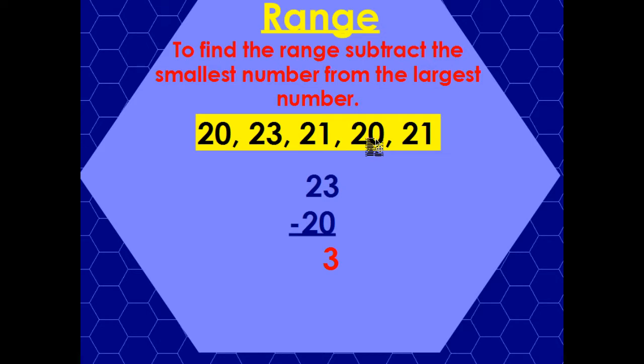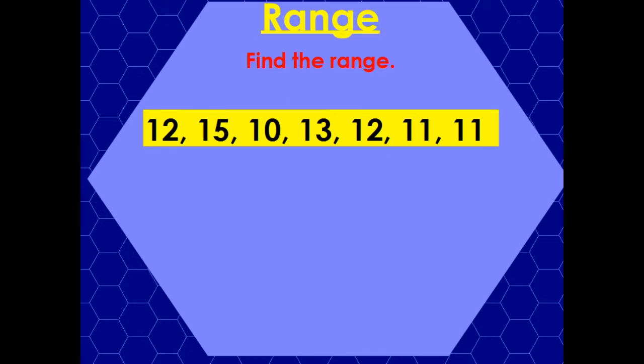And by span, think of a wingspan. A wingspan on a person would be if you held your arms out to your side as far as you could go and measured from fingertip to fingertip. That's your wingspan. Sometimes people talk about it as far as an airplane. It'd be the 2 side wings, and you'd measure from the edge of one to the edge of the other. All right, so let's go ahead. You find the range on this one and bring it to class tomorrow.